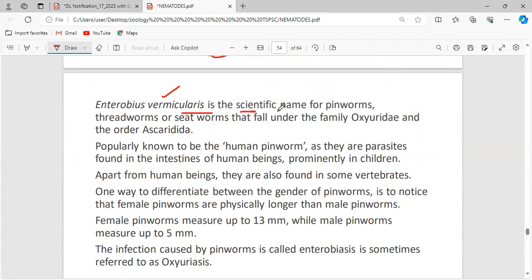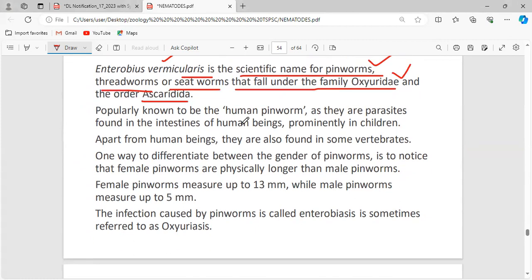Enterobius vermicularis is the scientific name of the pinworm. We know that threadworms or seatworms fall under the family Oxyuridae and the order Ascaridida, popularly known as the human pinworm. They are found in the intestine of humans, particularly in children. Apart from humans, they are also seen in some other vertebrates.